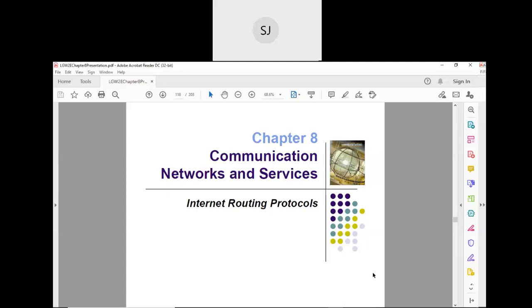Whichever routing algorithms we have studied are applicable for a smaller area. But here it is very, very big. The whole globe is considered as a network space.